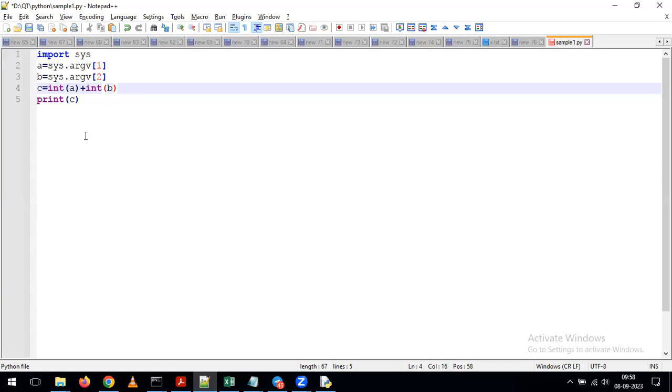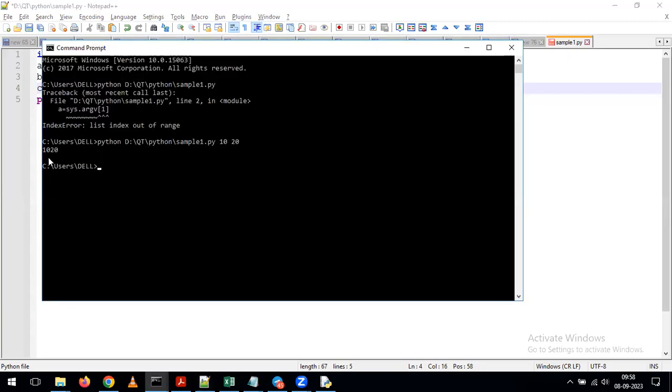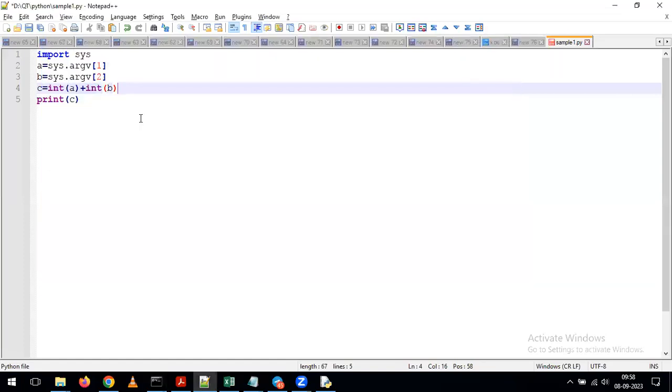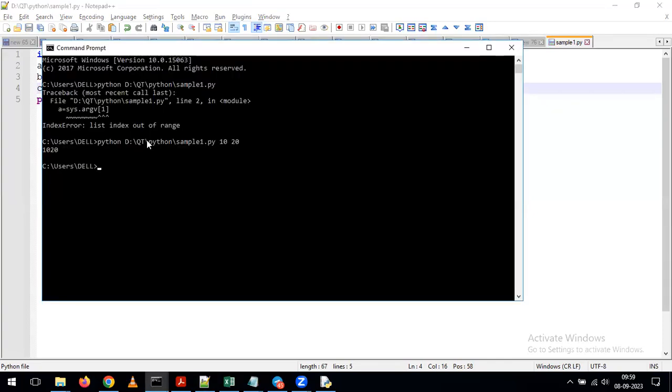So why are we doing this operation? As part of reading the command line arguments, by default, it is considering the values as strings. For that reason, when I gave a plus b, it gave the output as 10, 20. To overcome that, I'm performing typecasting by using the int function. With this, I'm saving this program. Again, I'm going to run the same command. Now see what will happen. You get the output as simply 30.